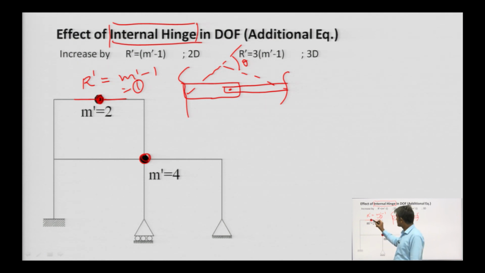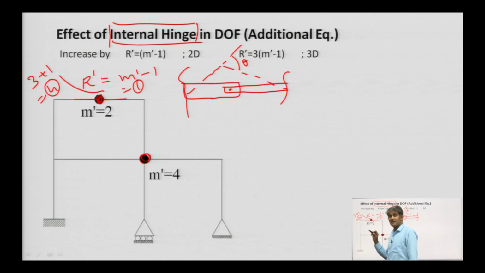And a joint in a plane has 3 degrees of freedom. So, total degree of freedom due to this arrangement will be 3 plus 1 is equal to 4 in a 2 dimensional structure. In case of a 3 dimensional structure, this member hinge will add a total of 9 degrees of freedom. How?